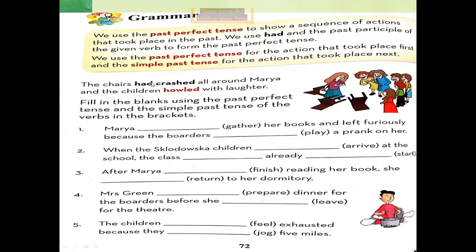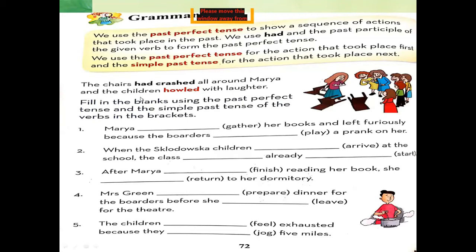This is the first action because we use past perfect tense here. Then the second action, the children howled with laughter, because firstly the chairs had crashed on Maria. Then the children howled with laughter because that was the reaction to that action.